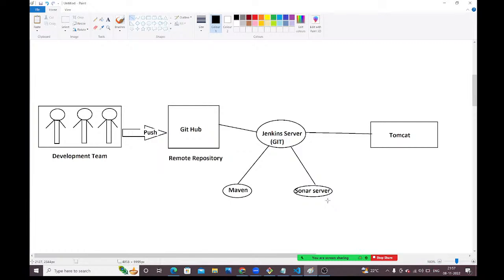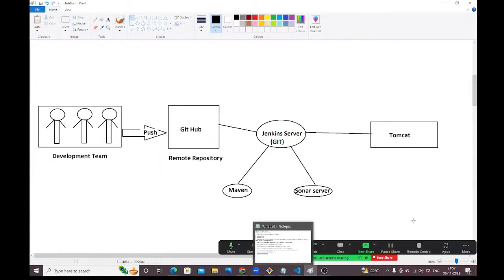It is very, very difficult, right? Whenever developers upload the code into the GitHub repository, every time if you want to do all this activity manually, is it difficult or not? Please, guys, please respond. Is it difficult or not, guys?